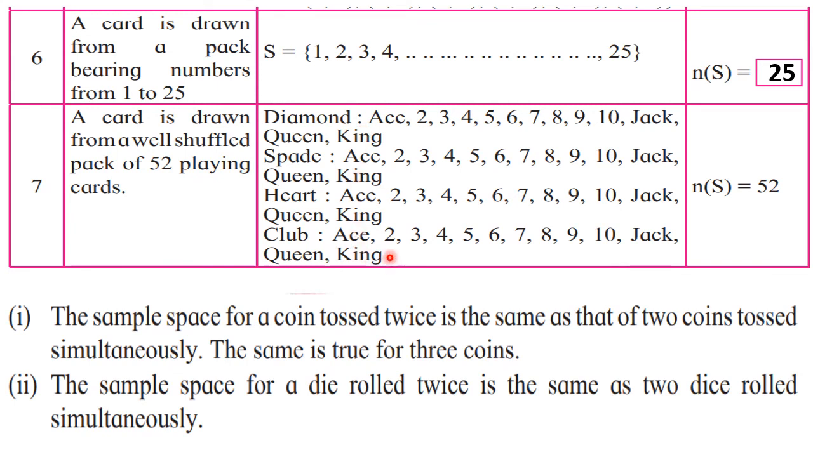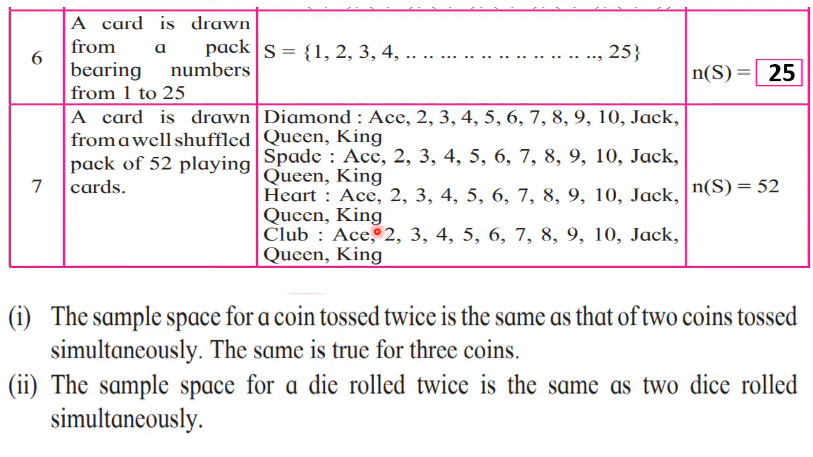Okay, so you know that the pack of cards is having four types of cards. Diamond, red card, then we have A, then numbers 2, 3, 4, 5, 6, 7, 8, 9 and 10, and then the face cards Jack, Queen and King. So similarly all these things you will write for all four types of cards. For spade you will write the same thing.